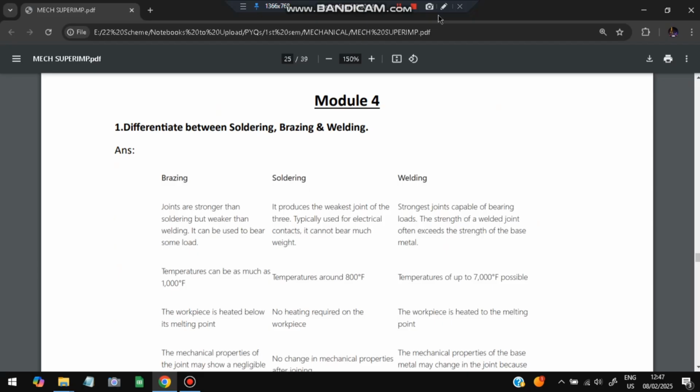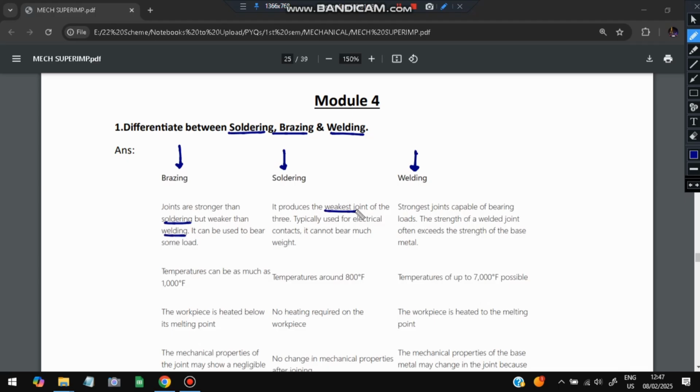Moving on to module 4, we have the first question: differentiate between soldering, brazing, and welding. Brazing is the middle one, soldering is the least, and welding is the strongest one. Okay, like that we can remember. So brazing joints are stronger than soldering but weaker than welding. Soldering produces the weakest joints. So first is soldering, weakest, then comes brazing, then comes welding, the strongest one.